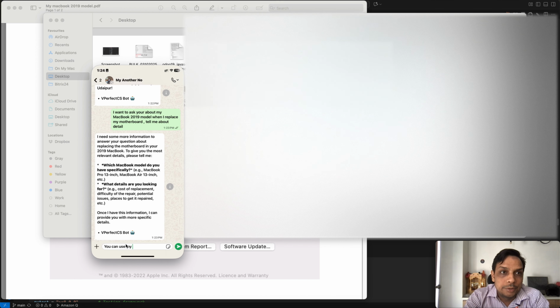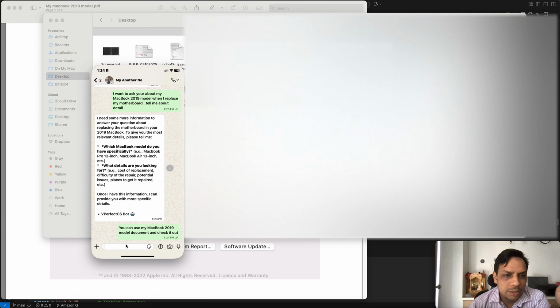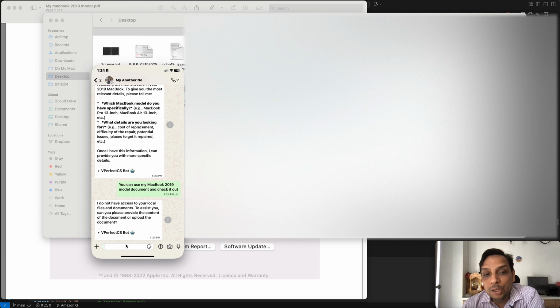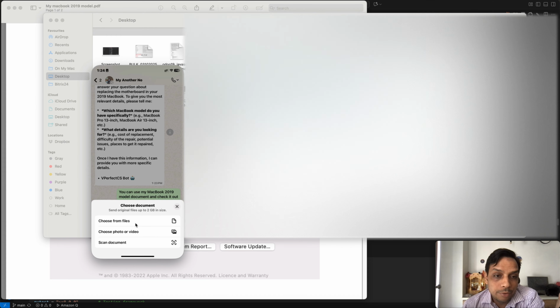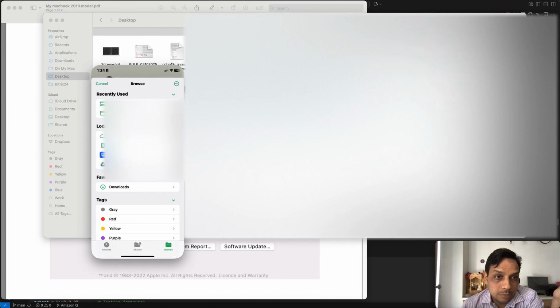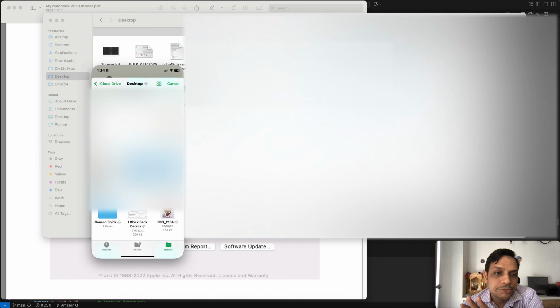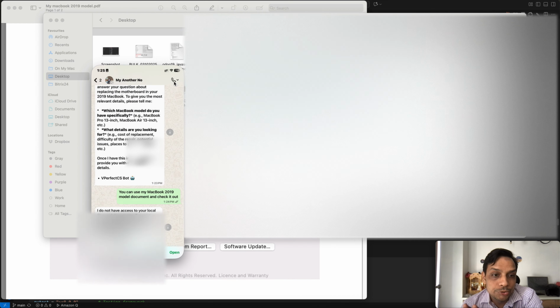my MacBook 2019 model document and check. And obviously if it is not able to answer me, I will upload it again and show you the indexing. If it is not indexed, it shows me that it doesn't have any information. So let's upload this document from the file and check. I'm just testing it raw, testing it myself. So this is the MacBook that I chose.